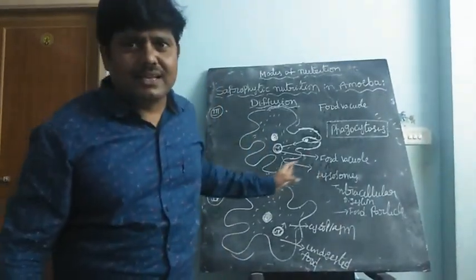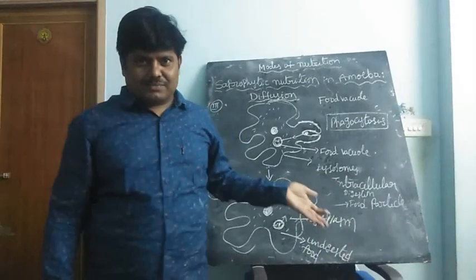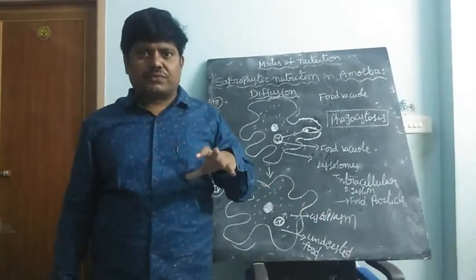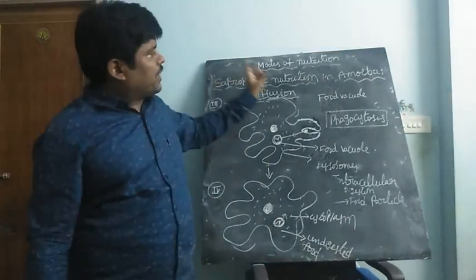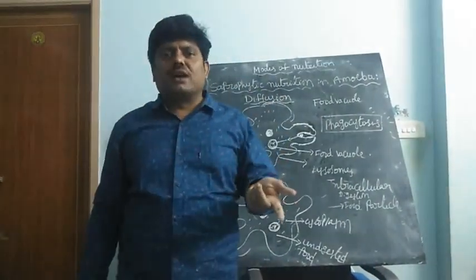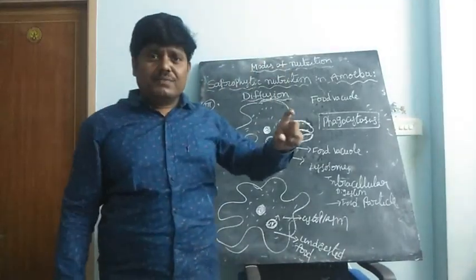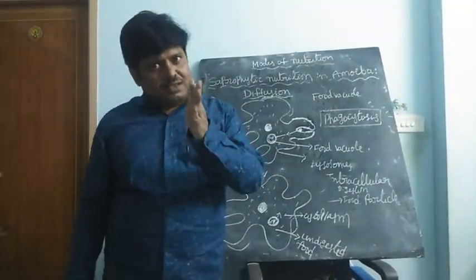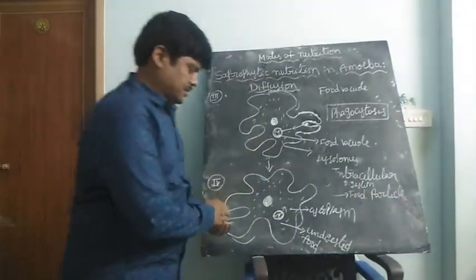Next, another single-celled organism, the best example of a unicellular organism, paramecium. Just as we discussed saprophytic nutrition in amoeba, we will also discuss saprophytic nutrition in paramecium.